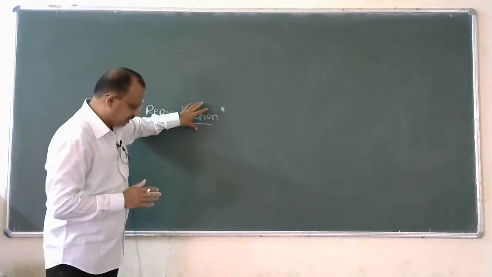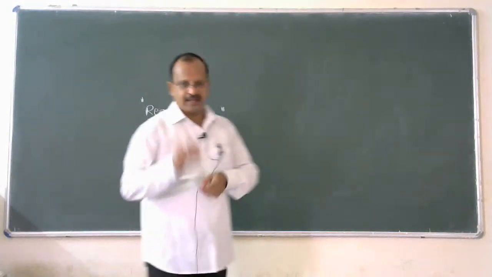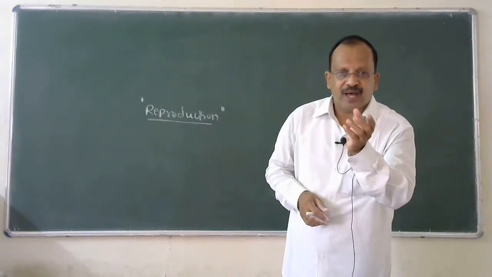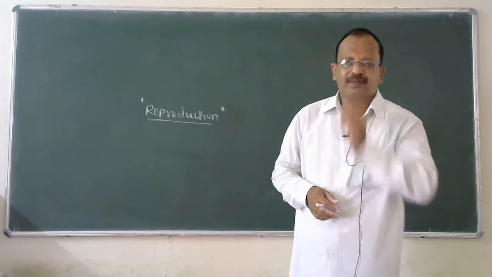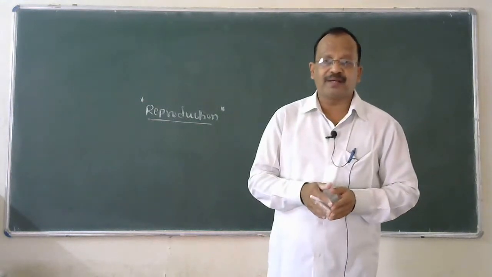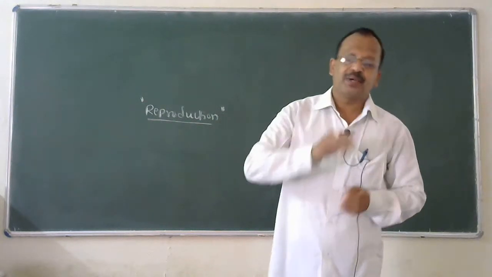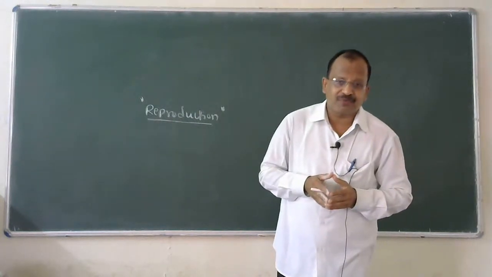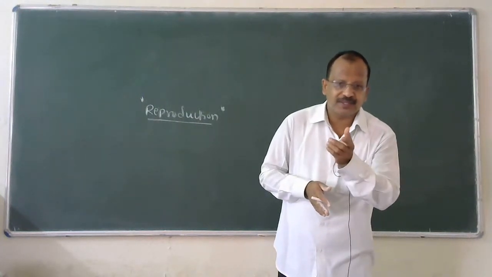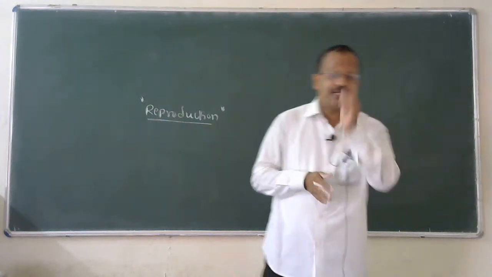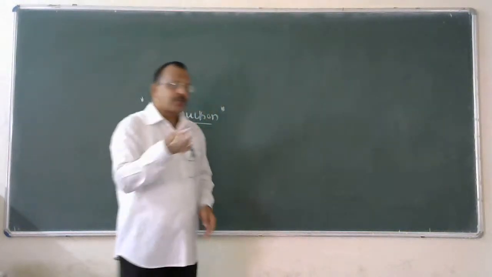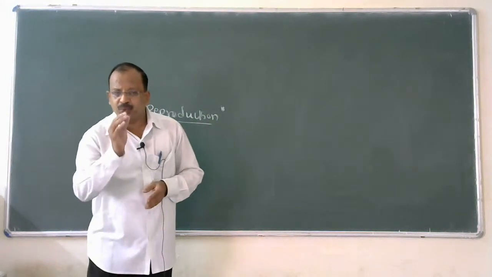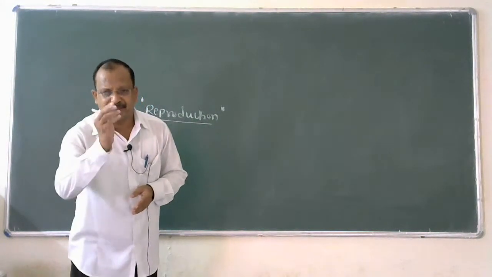So let me repeat the matter once again and take care of this statement. All the living organisms are mortal. They are bound to die one or the other day, but before their death, all the living organisms will produce their own kind of organism so that the generation should be continued. Or reproduction is a process by which an organism produces its own kind of organism.